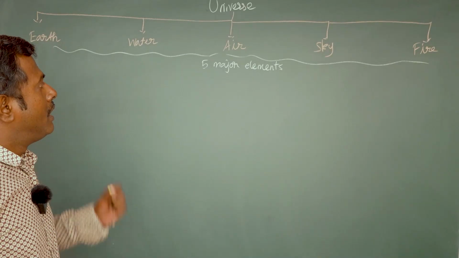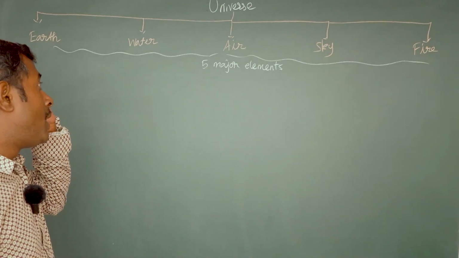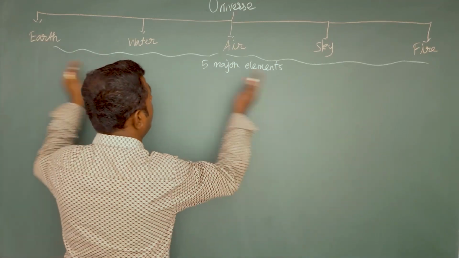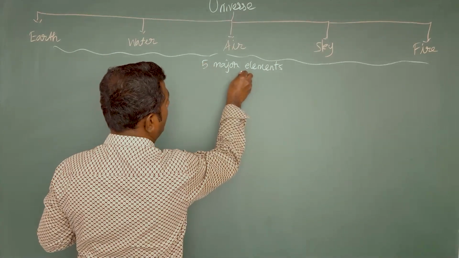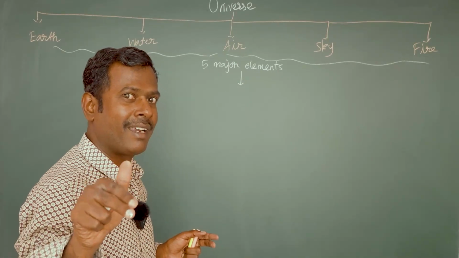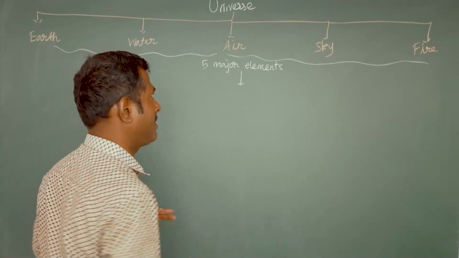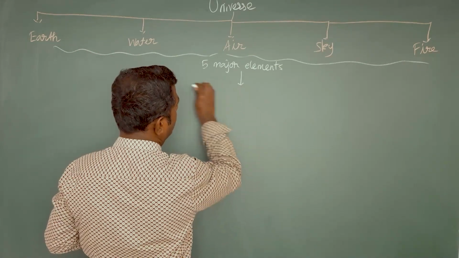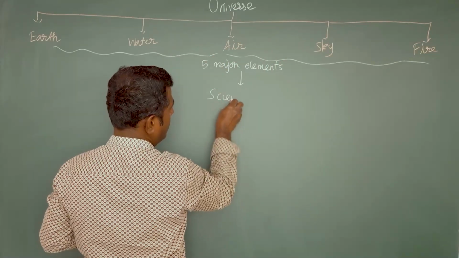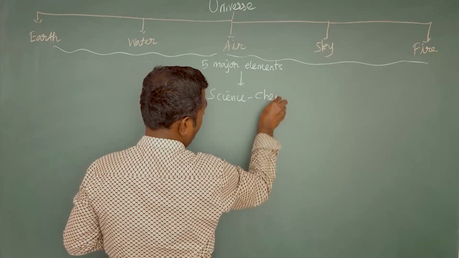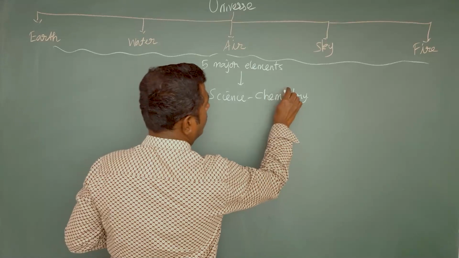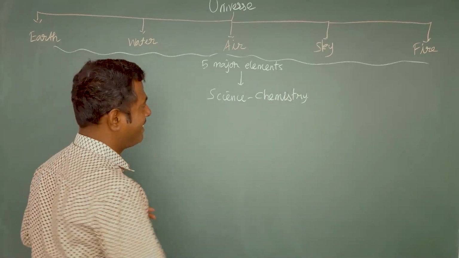Everything is present in this universe, I told. These 5 major elements themselves contain some chemical elements. Now let us translate these 5 major elements into science, particularly chemistry.